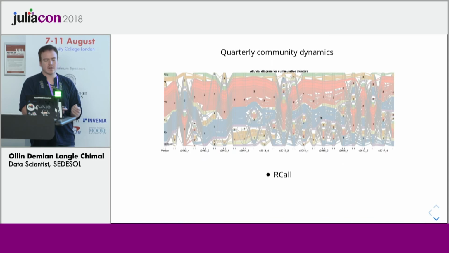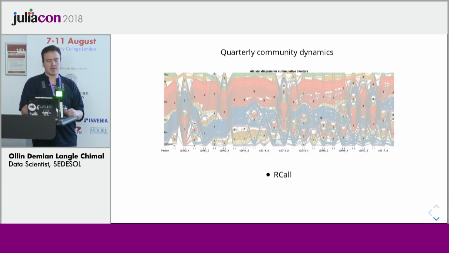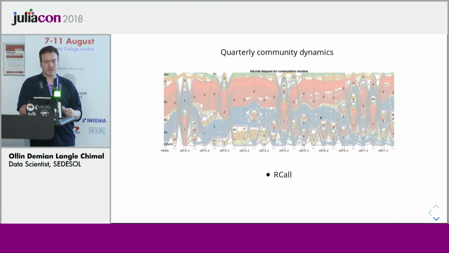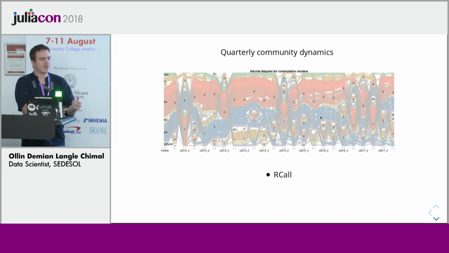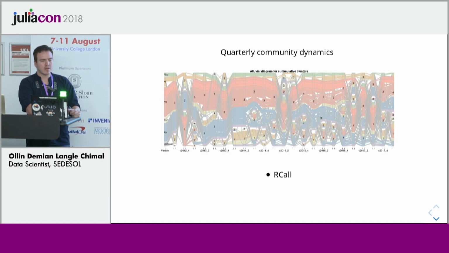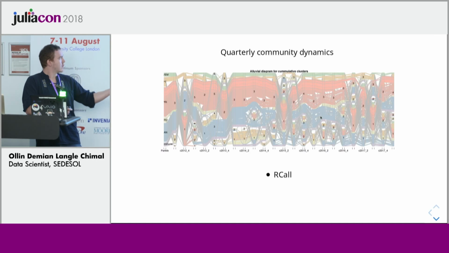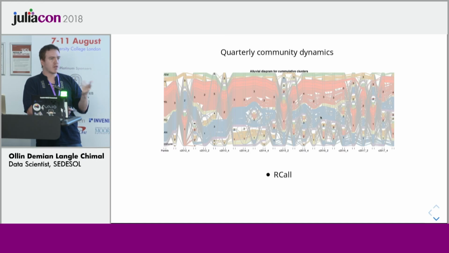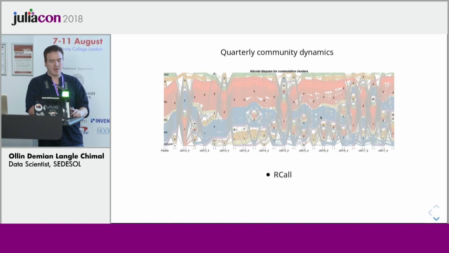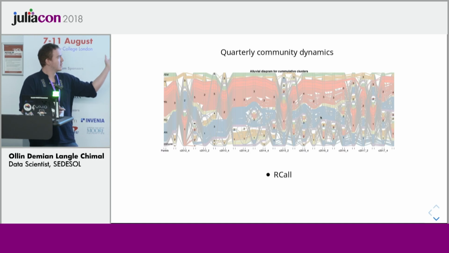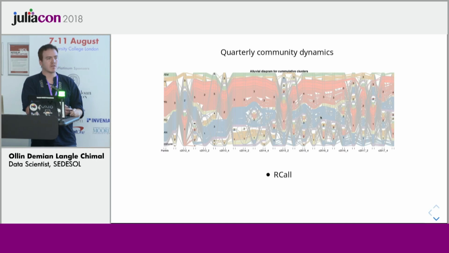Another package that I used, as was mentioned before, is RCall. RCall is a very cool package that allows you to use R inside Julia, from an API, so it doesn't translate right away. So we can use ggplot and other R packages to do some illustrations or anything. And this is a representation of the dynamics of the groups in the network.